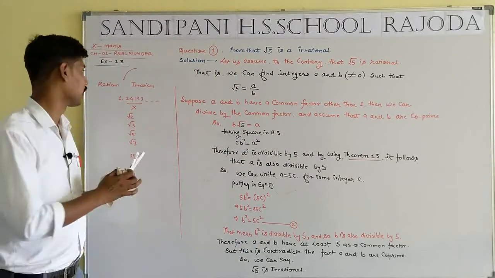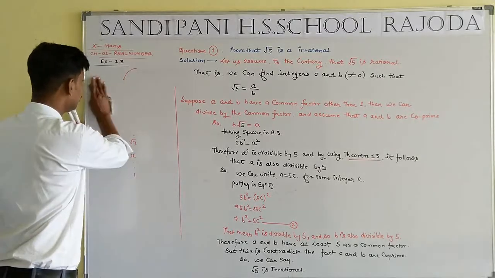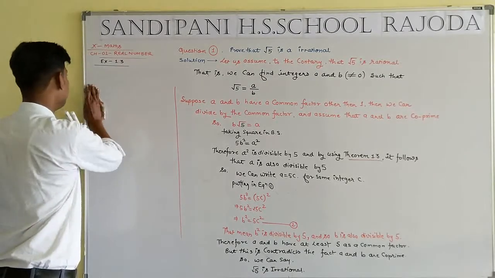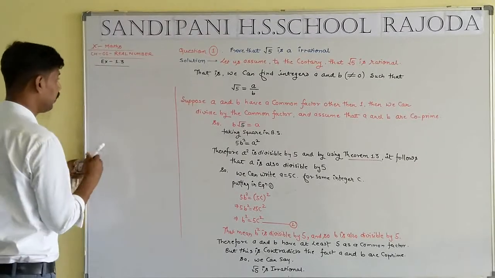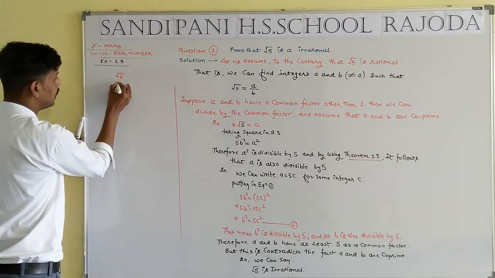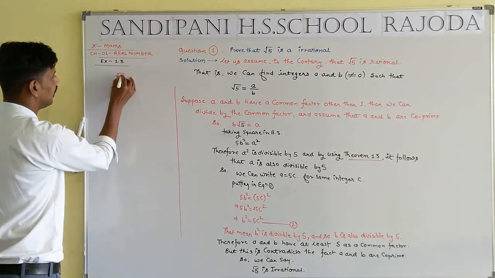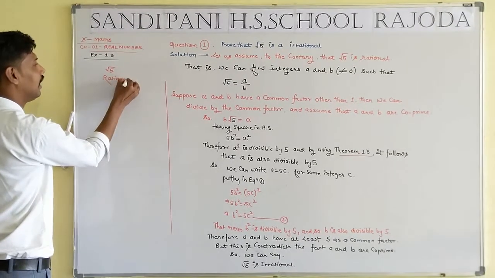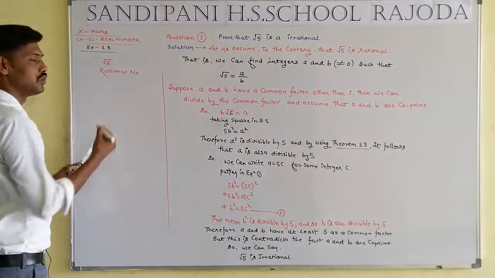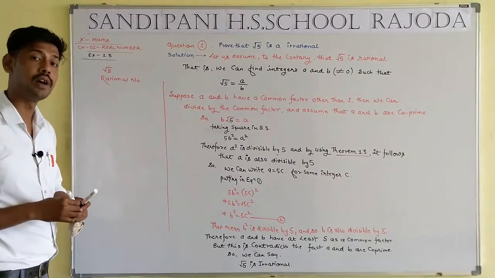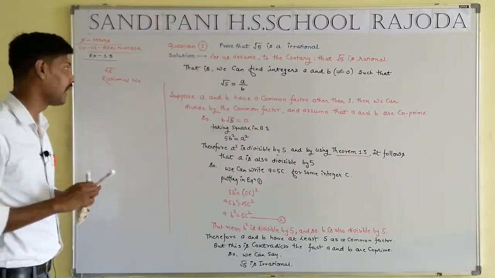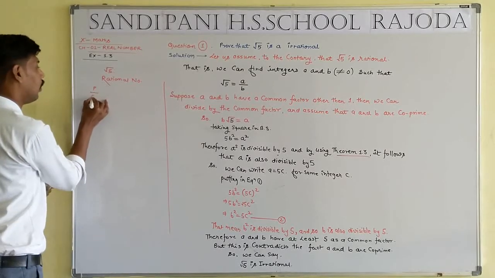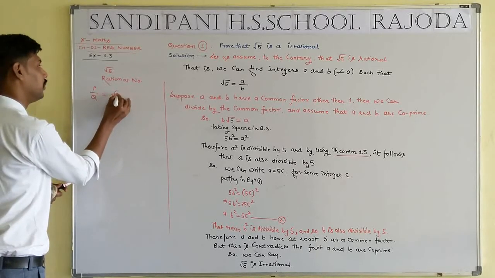Now we take the opposite of the demand of the question: root 5 is a rational number. What I told, root 5 is a rational number. Student, what is the meaning of a rational number? A number which can be written in the form of p by q.